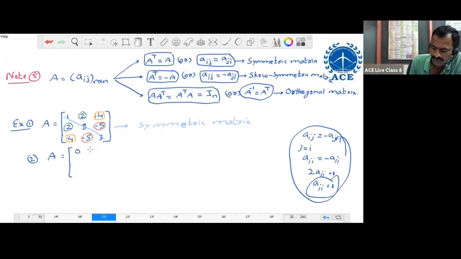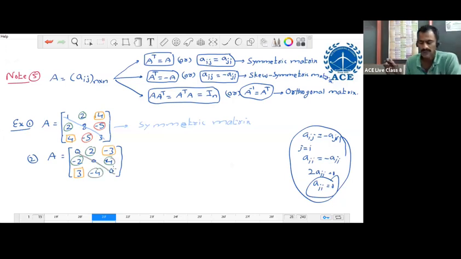Zero, 2, minus 3. If A12 equal to 2, then A21 will be minus 2, 0. If A13 equal to minus 3, then A31 equal to 3. Then A23 equal to minus 1, so A32 is minus of this, that becomes plus 1... minus 4, 0. These two are same, these two are same, these two are same, but opposite sign only. But diagonal elements are always zeros. In a skew symmetric matrix, diagonal elements are always zeros.